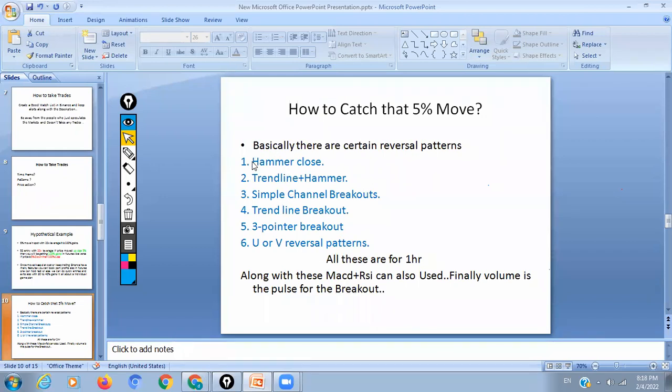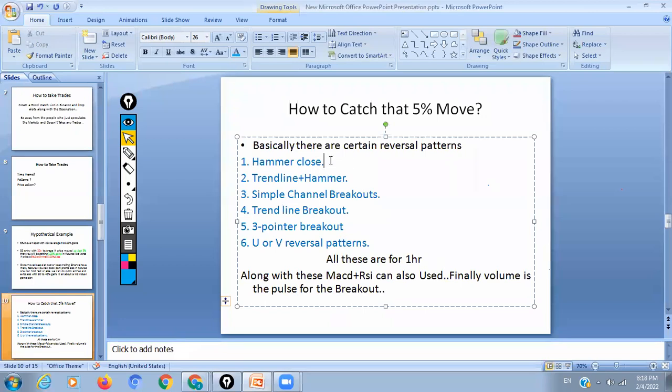Biju Bhaiya and Dinu Bhaiya also always say that the hammer close is the most powerful reversal pattern, and trend line plus hammer is the most powerful reversal. There are simple channel breakouts by connecting the highs and lows of the candles, and the trend line breakout, which many people do.